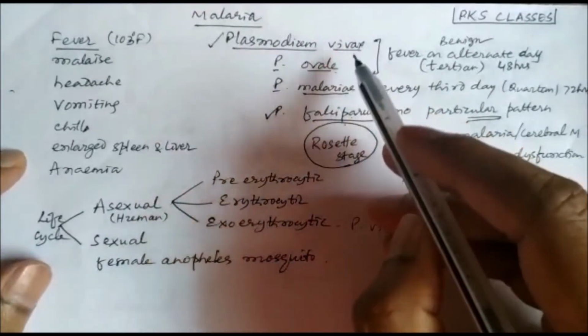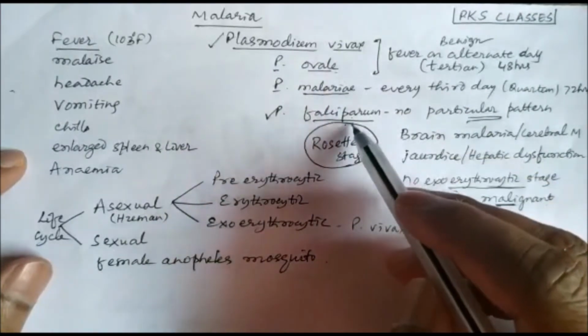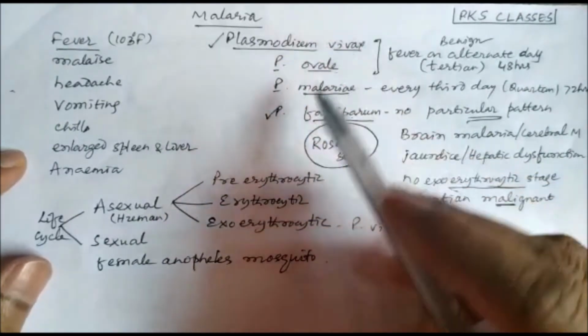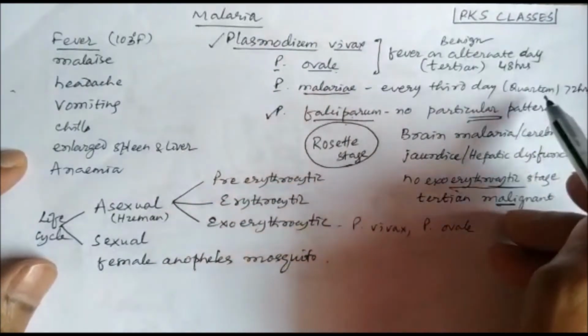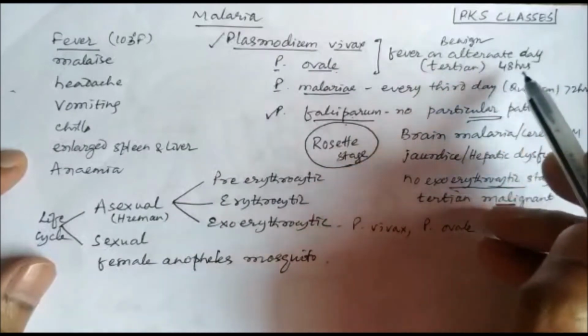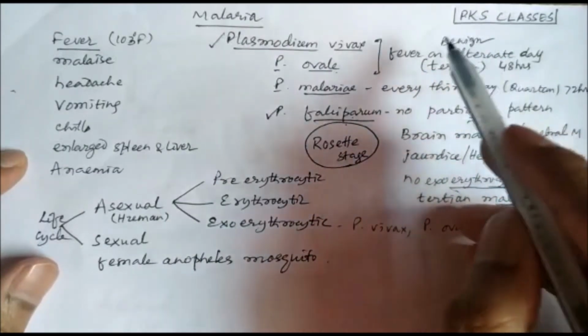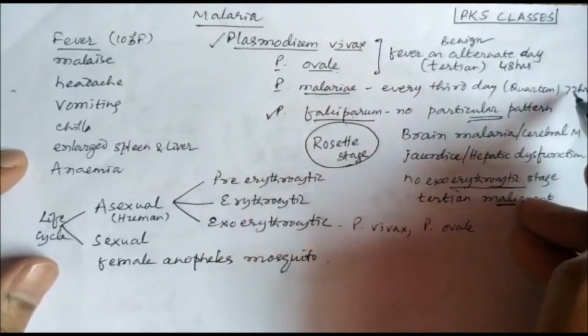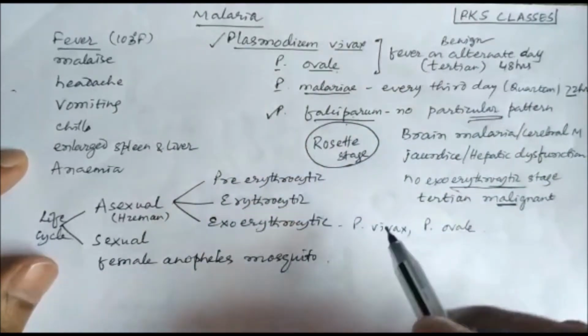Vivax and ovale, as well as falciparum, cause tertian malaria. Plasmodium malariae produces quartan malaria, because the symptoms occur at an interval of 48 hours in case of tertian, and at an interval of 72 hours in case of quartan malaria.